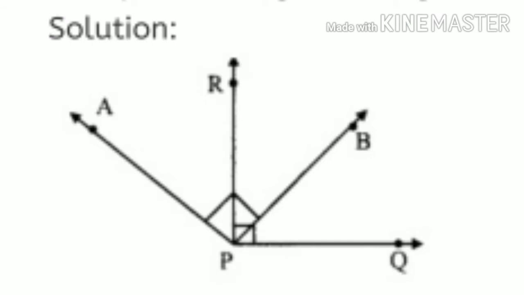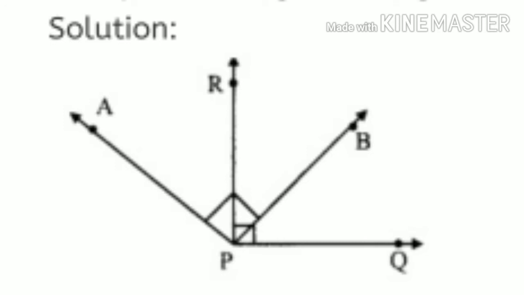So first of all, in this question, as per the instructions given, you have to draw the figure according to the instruction. Okay. See this figure as per the instruction. Rays PQ and PR are perpendicular. They are making right angles. See in this figure, PR and PQ are shown by the right angle.